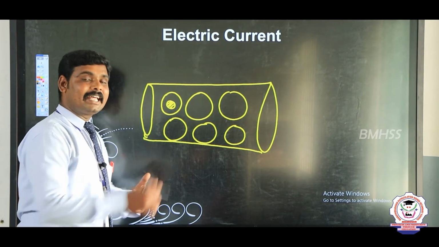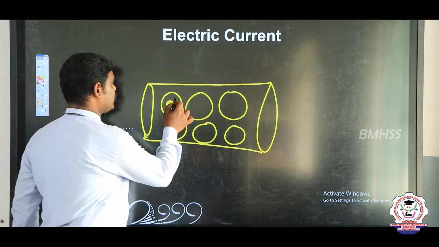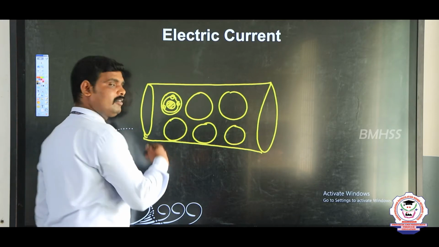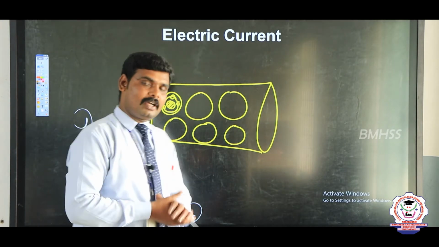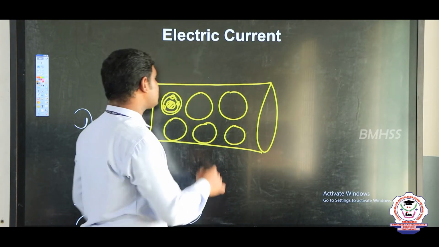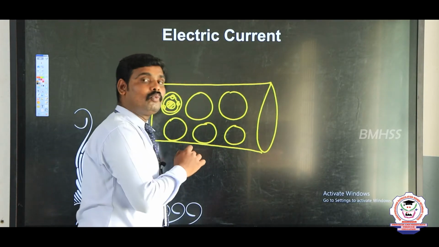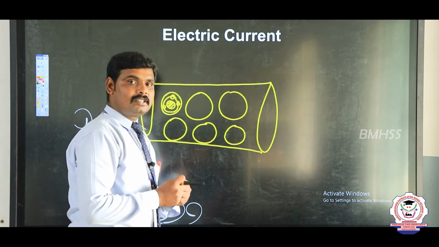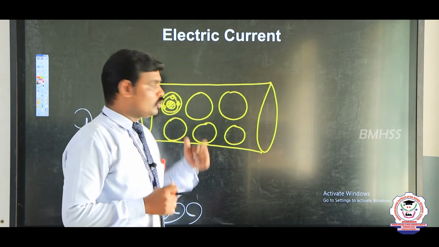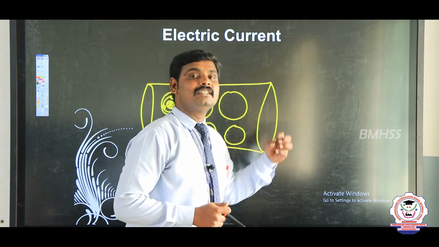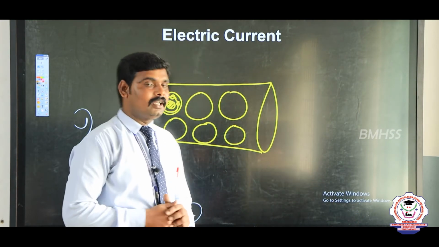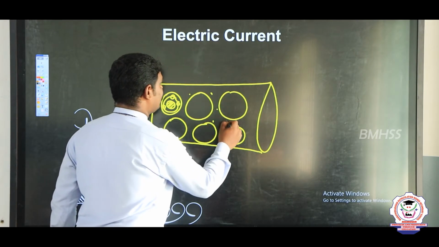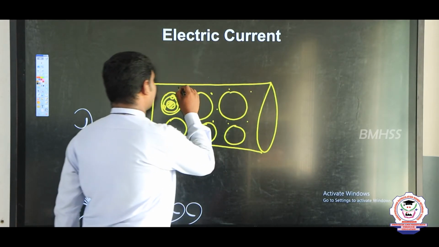The electrons revolve around the nucleus. Here we have n number of orbitals. The outermost orbital is called the valency orbital. In this valency orbital, some electrons are loosely packed. These electrons are called free electrons.